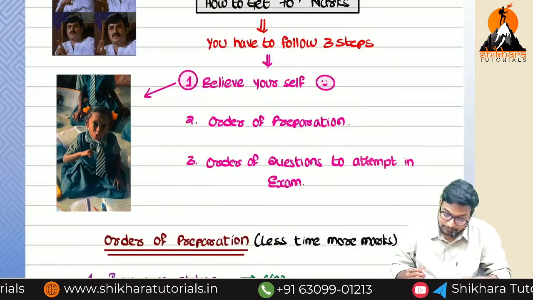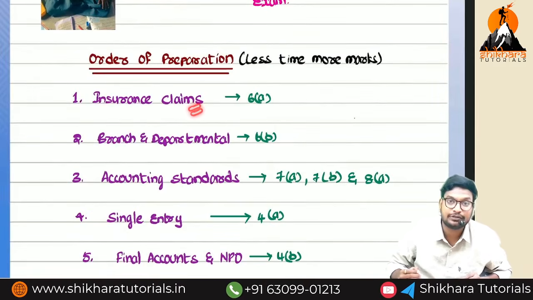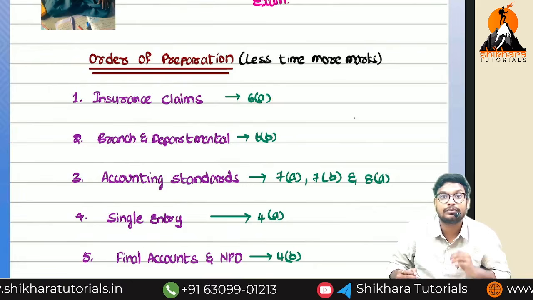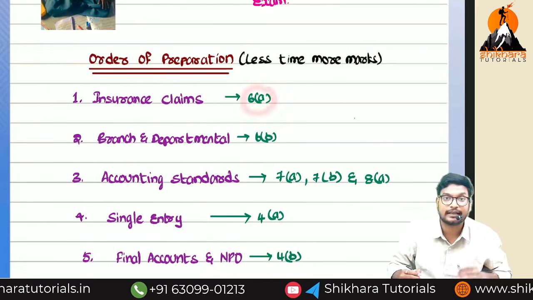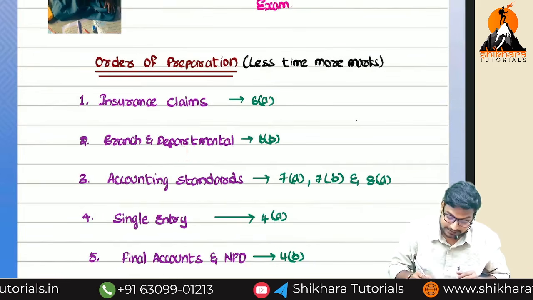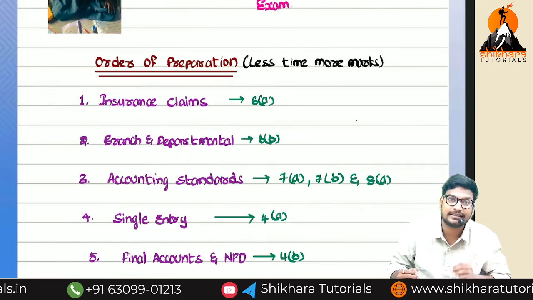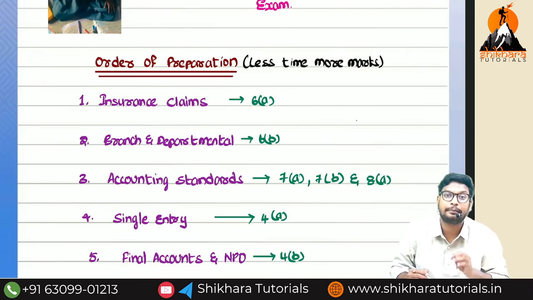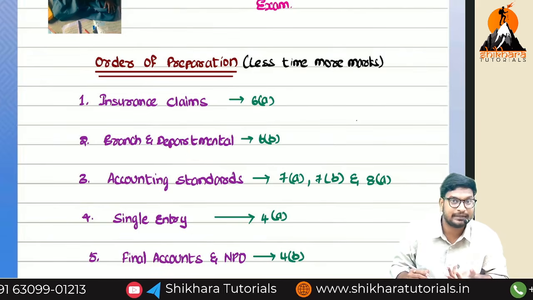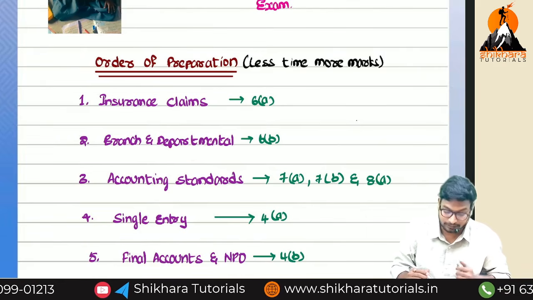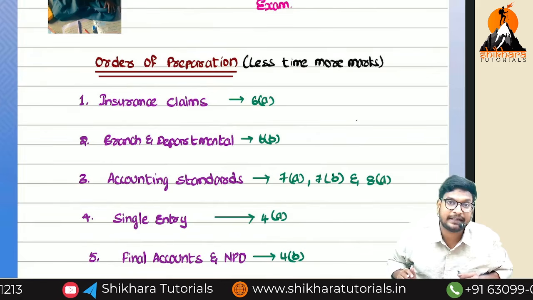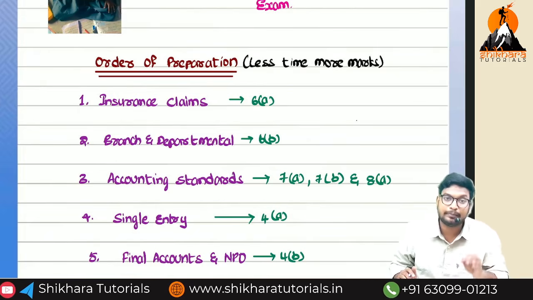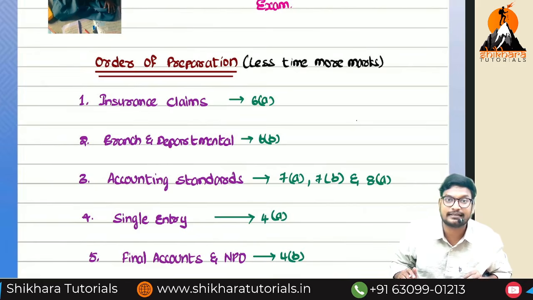First, you have to try and complete insurance claims, a very easy chapter. Within a short time, you can go through the insurance claims, covering 6A, a definite 7-mark question. And next, immediately go and do the branch accounts and departmental accounts. Please don't leave the departmental accounting, because we don't know, in the upcoming examination they may ask departmental accounts also. In the branch, especially dependent branches, go through the debtors method and the stock and debtors method, those 2 methods. A very important method is the stock and debtors method in this next attempt.